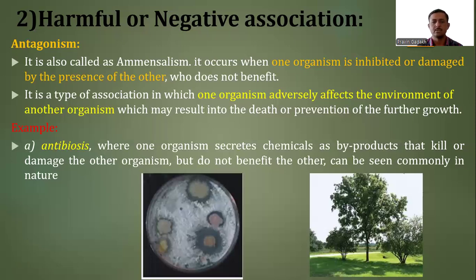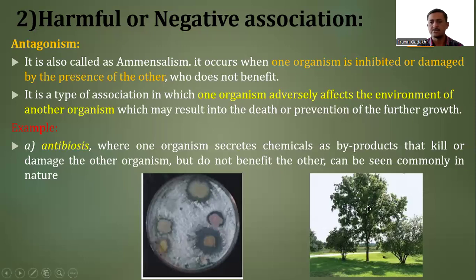Due to these substances, the growth of the other organism that we had prepared on that Petri plate is inhibited. Here we can see a clear zone of inhibition. So it is called antibiosis.